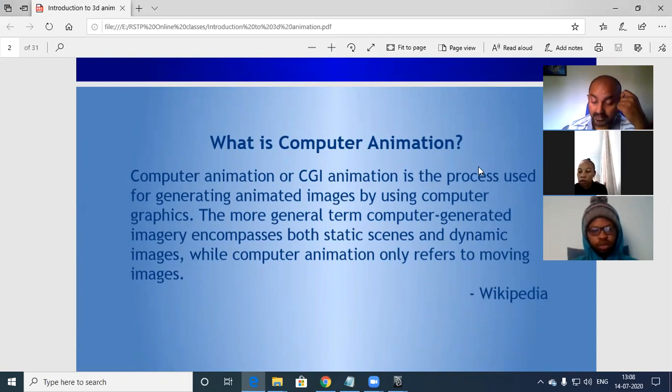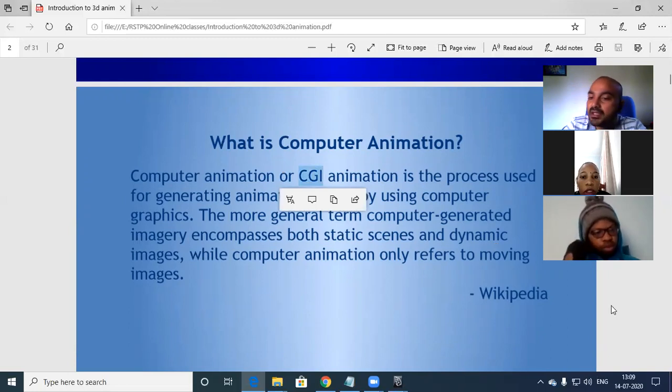Obviously on the internet you can find any sort of information. I'll have another version of the explanation along with this. Computer animation, or CGI, computer generated imagery, is a process used for generating animated images by using computer graphics. The more general term, CGI, encompasses both static scenes and dynamic images, while computer animation only refers to moving images.